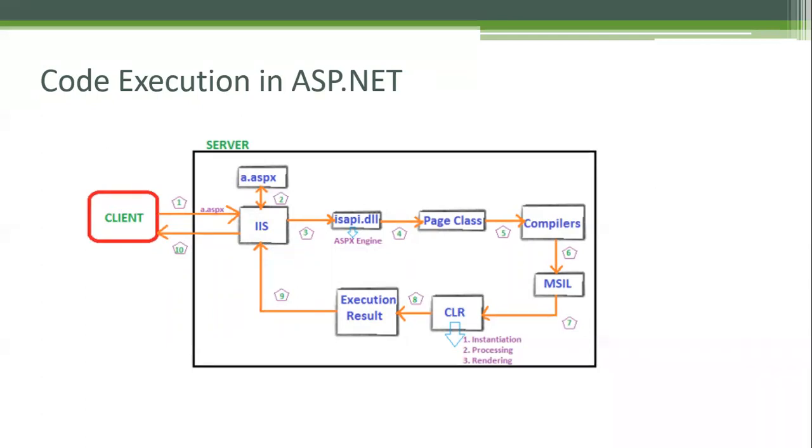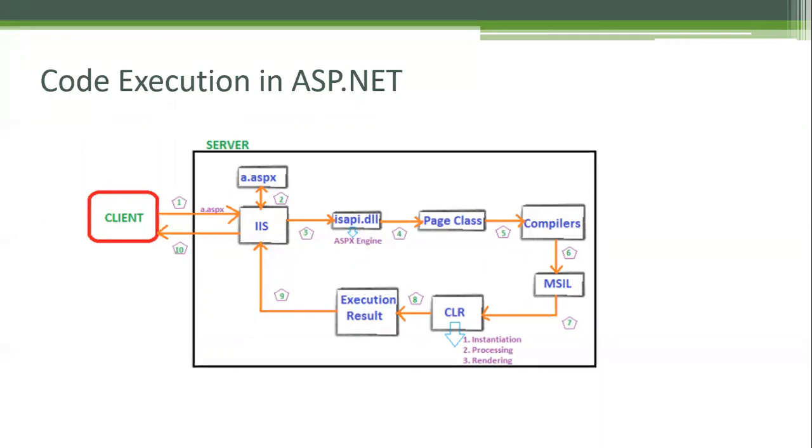The client will send a request for a particular web page to the server, suppose about.aspx. The server will check whether the file is present or not. If the file is present, it will be sent to the ASPX engine, like isapi.dll. Okay. So this will generate a page class. The page class will have the required information, right? And then the page class will be given to the compiler.